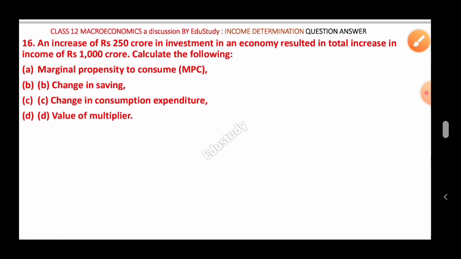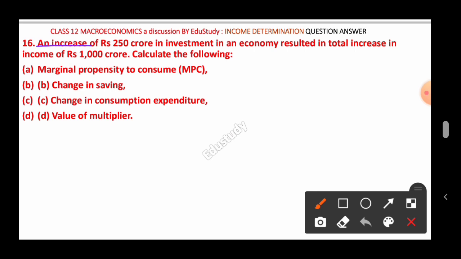Question number 16. Question number 16 here given is, an increase of rupees 250 crore in investment in an economy resulted in total increase in income of rupees 1000 crore. Calculate the following. Here some questions are given: marginal propensity to consume, MPC, you have to find MPC, change in saving, change in consumption, and value of multiplier. This is a very important question.